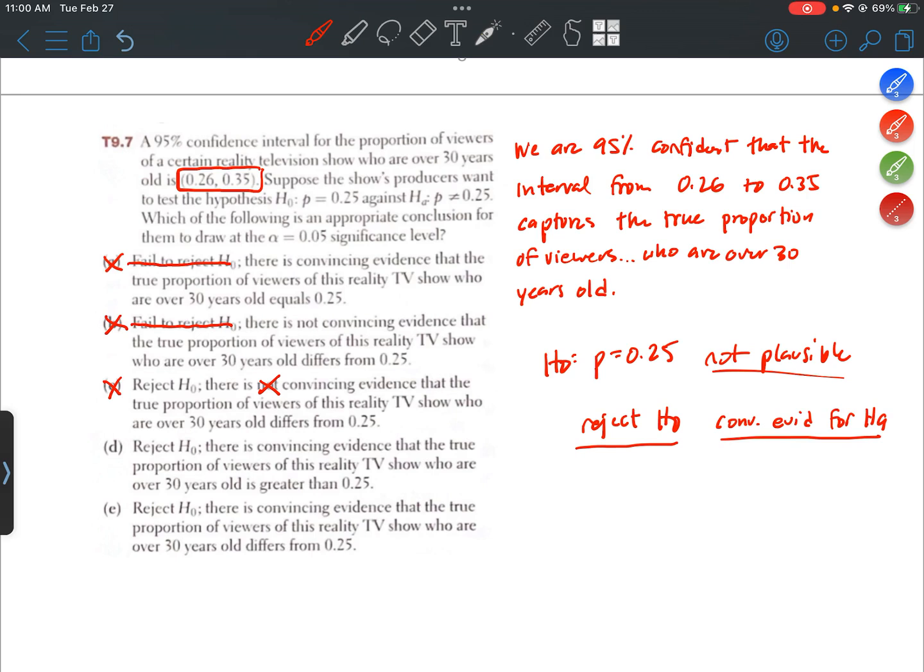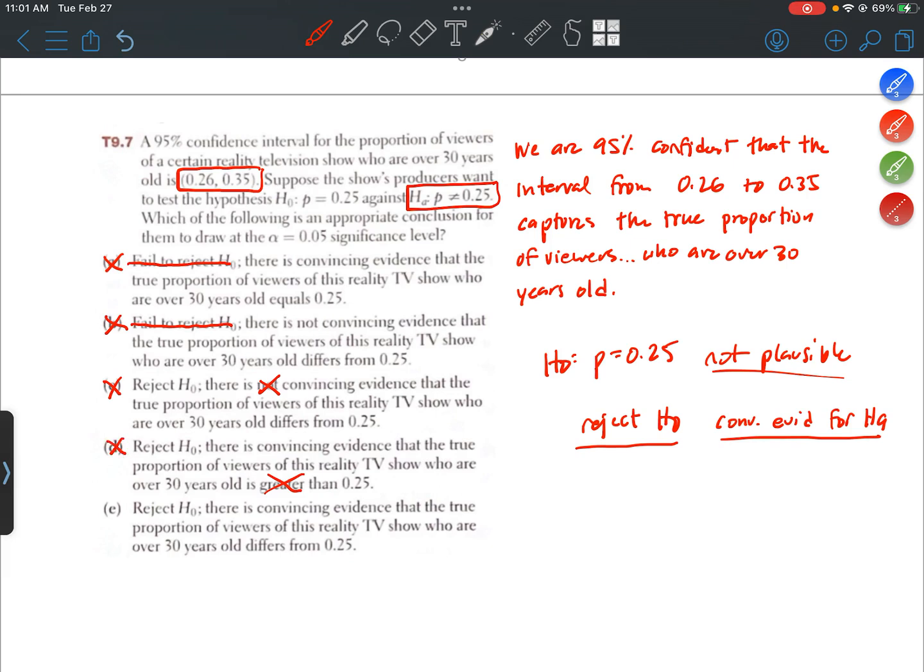D says there is convincing evidence that the true proportion of viewers of this reality TV show who are over 30 years old is greater than 0.25. Well, the alternative hypothesis was not that it was greater than 0.25, it was that it was different from 0.25. So I'm going to eliminate D because of their word choice. They said greater than, and the alternative is just that it's different than.